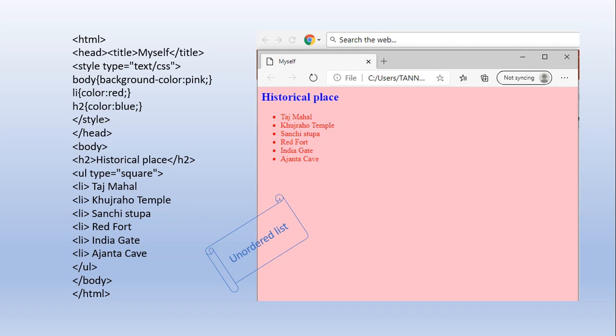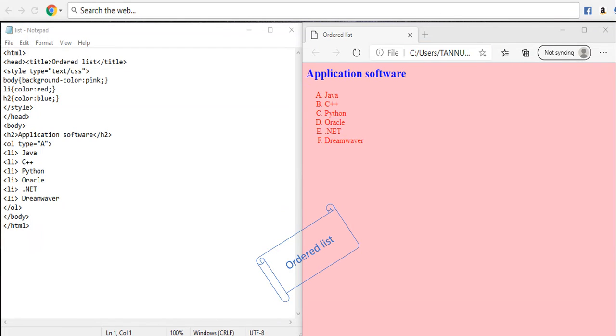When you execute this program, you will get the output like this. Now, this is the example of an ordered list. It will show you the proper sequence. The same format is used here. We can only see that the type attribute is different. When you are using the ordered list, you can put any type like 1, 2, capital I, capital A, small a. You can change the sequence, and when you execute this program, you will get this type of output, where the heading is displayed in blue color and the content is shown in pink.